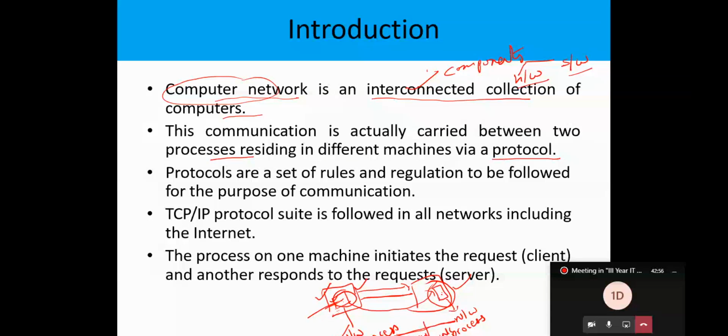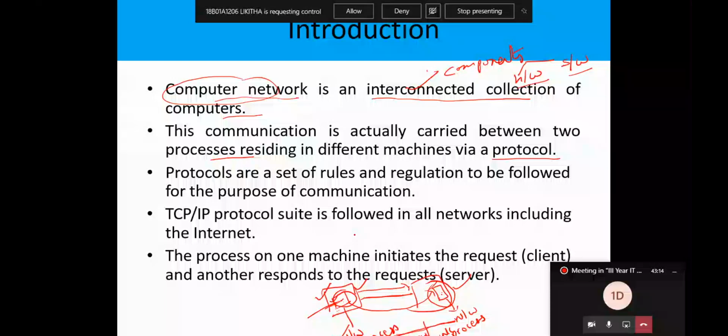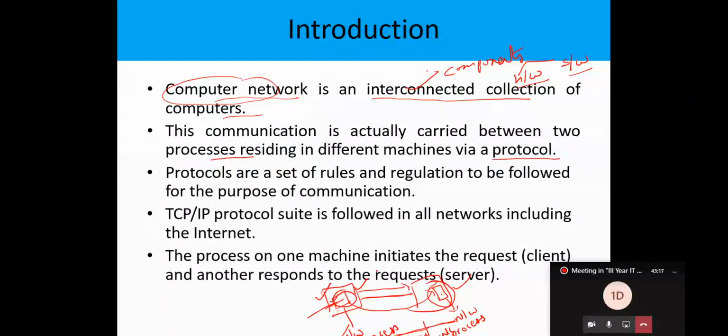Using the Java Network API, we have to use the classes, interfaces, and methods available in this API to establish the communication between these processes. So we have to design such applications in this kind of concept.